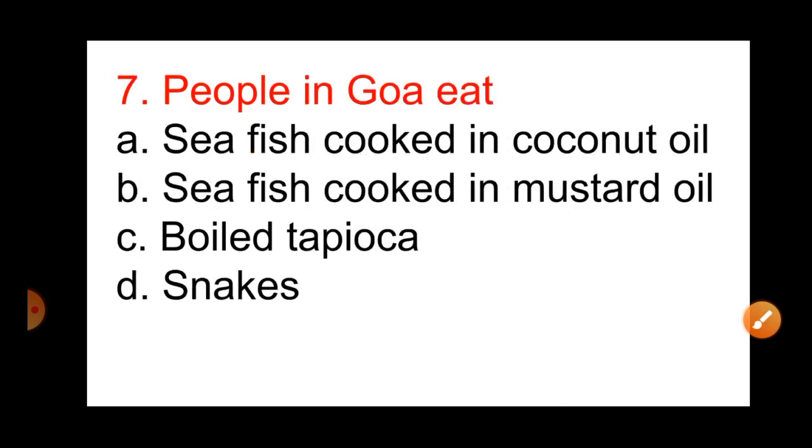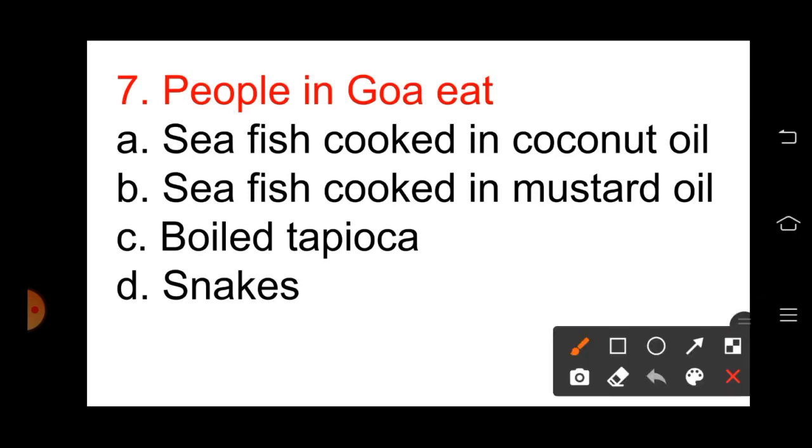Question number 7. People in Goa eat. Option A, sea fish cooked in coconut oil. B, fish cooked in mustard oil. Option C, boiled tapioca. Option D, snakes. People in Goa eat sea fish cooked in coconut oil. Option A is the right answer. Just now we discussed that the fish cooked in mustard oil is eaten by people in Kashmir.